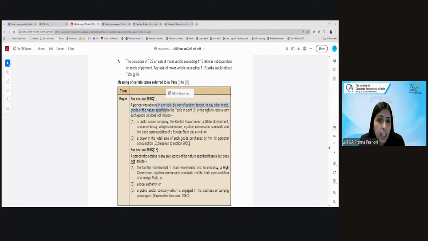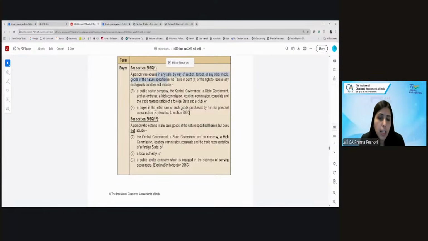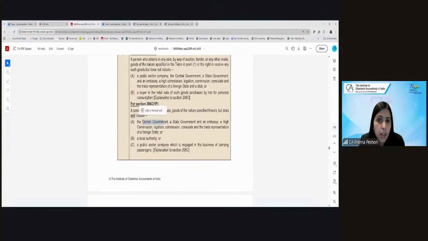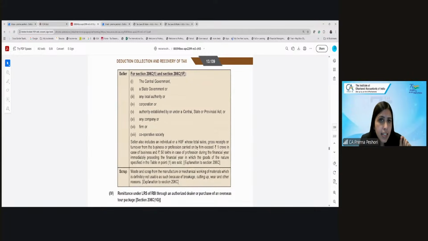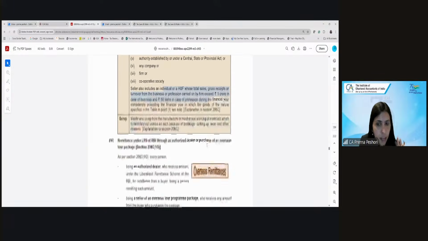And in case of the 206C(1F) for the sale of car or the high value goods, the buyer does not include the government, local authority or a public sector company which is engaged in the business of carrying passengers. The seller is the central government, state government, local authority, corporation, local authorities, company, firm, cooperative society, any individual or HUF whose total sales, gross receipts or turnover either exceed 1 crore or 50 lakh in case of profession in the preceding financial year. Fine.